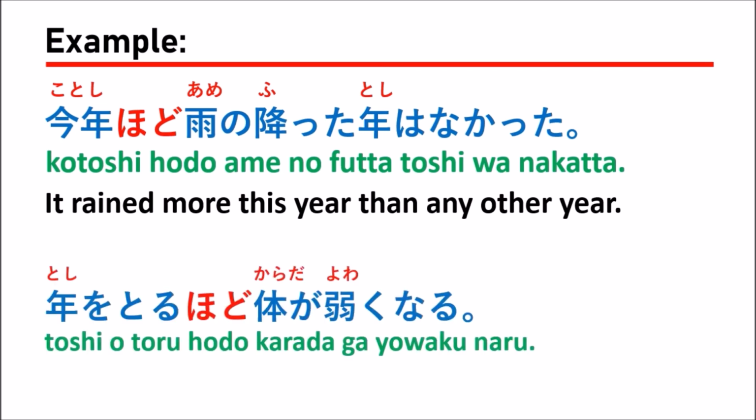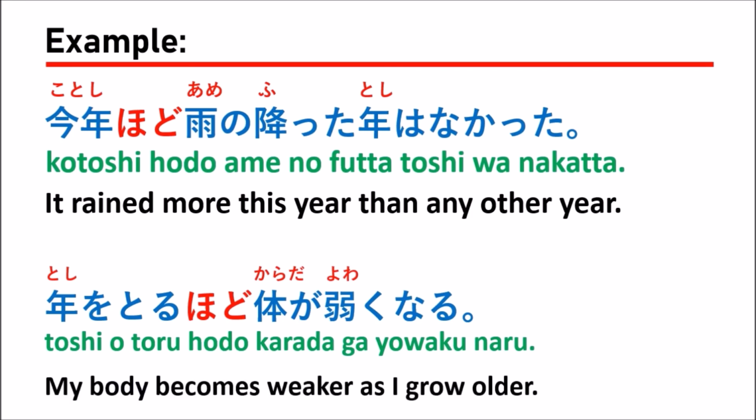The next, 年を取るほど体が弱くなる。Which means my body becomes weaker as I grow older. This means 取る, take, 年を取る means you get older. They use the noun and the verb 取る with ほど, right?